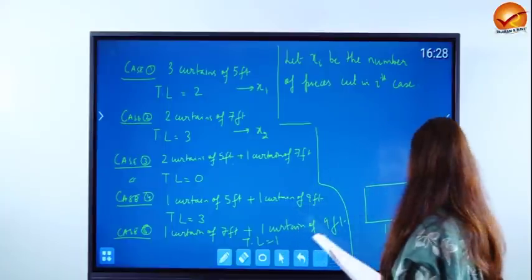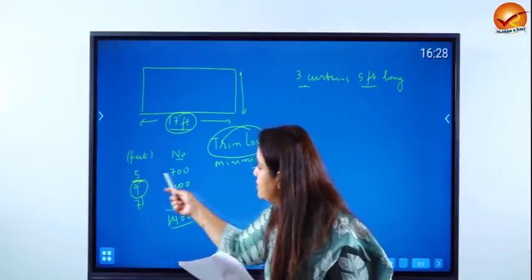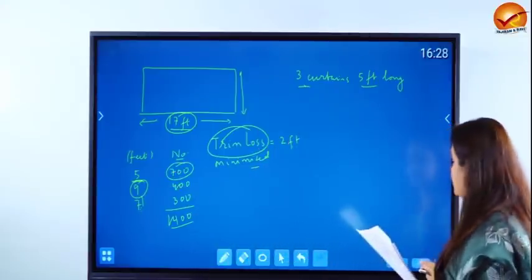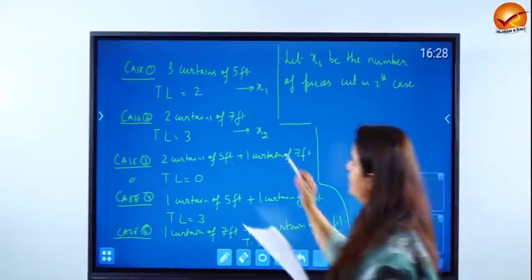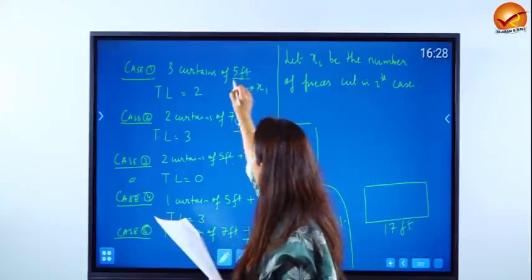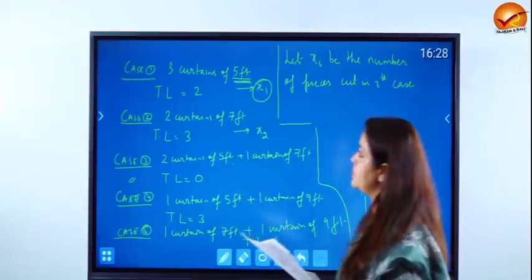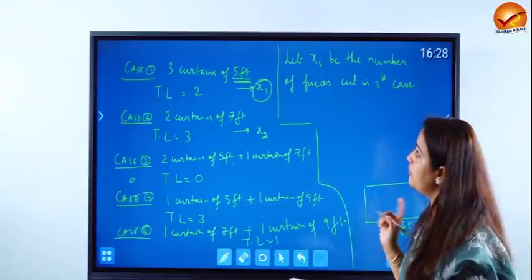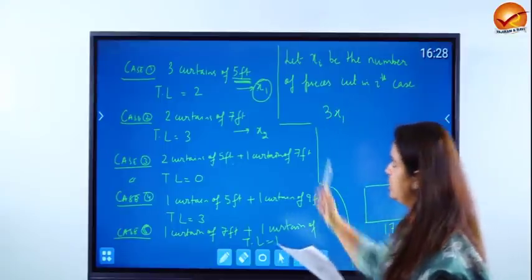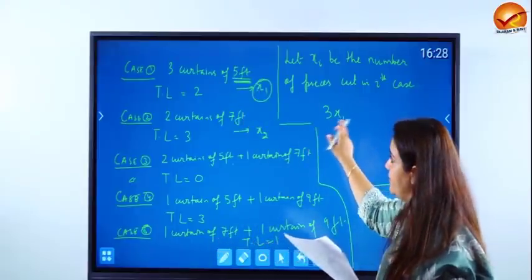So let's see how many 5 feet curtains we are getting, because the question is about the requirement that was given. If you remember the question, how many 5 feet curtains are required? 700. So in total we must have 700 curtains which are 5 feet. Now let's see, we are going to get 3 curtains of 5 feet from here. We are only concentrating on 5 feet right now. So if x1 is the number of pieces being cut in this fashion, the total number of 5 feet curtains that you will get will be nothing but 3x1. Each piece will give you 3. So x1 pieces will give you 3x1 curtains which are 5 feet.